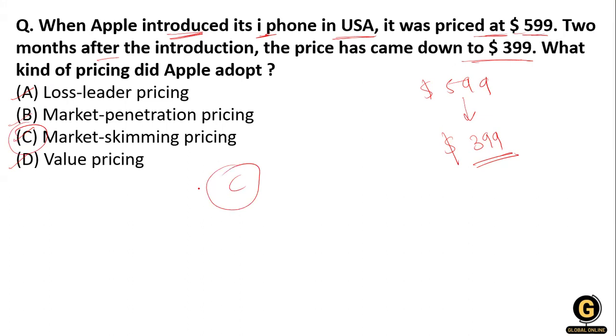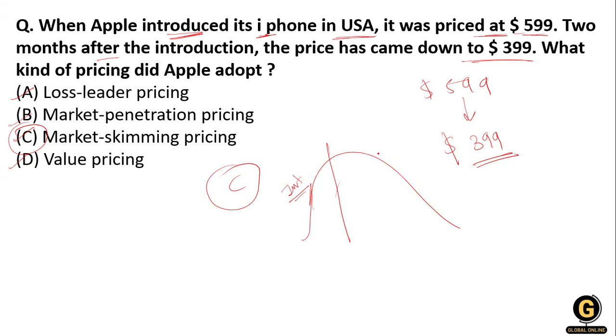So what is market skimming pricing? You know that in the market skimming price approach, the producer sets a higher price in the introductory stage to attract buyers with a strong desire for the product.